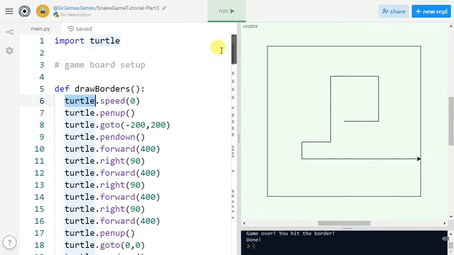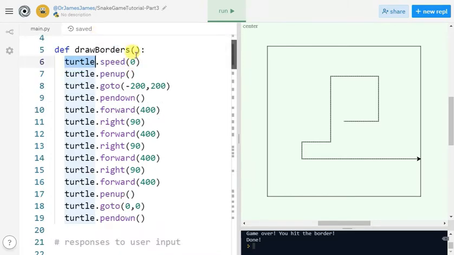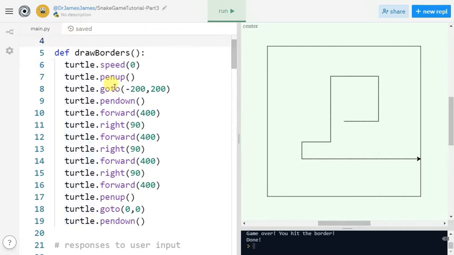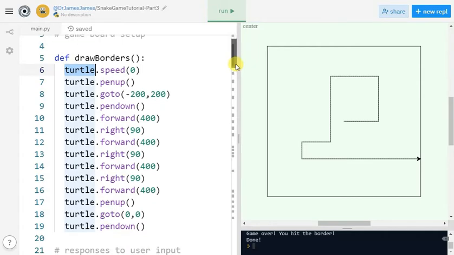Well, this is what we're going to do. We're going to use sprites to do these things. So we're going to have multiple sprites to do different things. And we need to have multiple sprites because we were able to get away with this since we draw the borders at the very beginning of the program, and then we don't need to draw borders or anything like that anymore. So we reused the turtle for the purpose of the snakehead sprite.